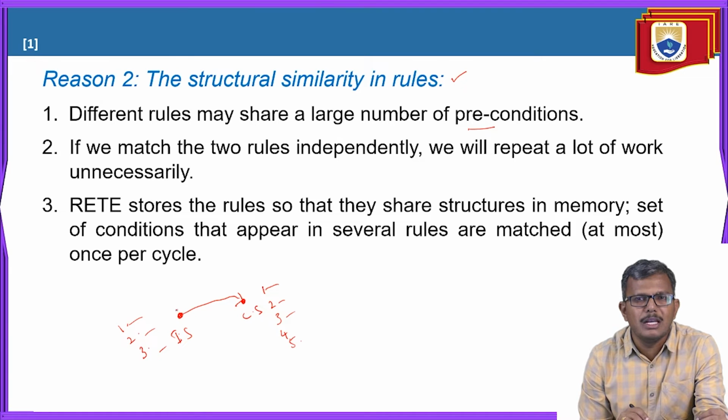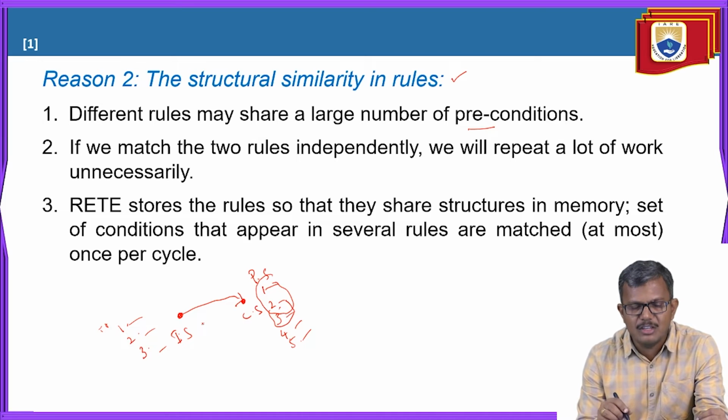What happened is that in the earlier state, you have already applied these and came to the next state. So what do you mean by this? The preconditions of this state and the preconditions of that state have some common structures. So in this case, it's not necessary to check these three. You can make a matching of only 4 and 5. Before applying the rule, you check only preconditions 4 and 5. No need to check preconditions 1, 2, 3, because you have already checked those preconditions in the earlier state.